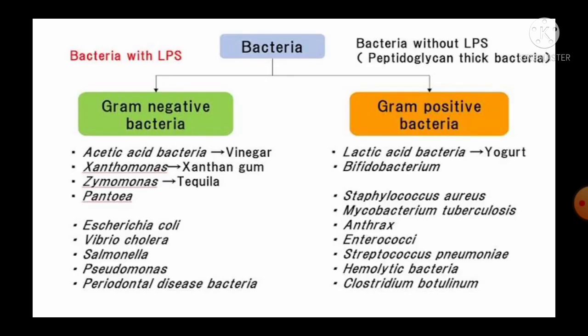And the fact given regarding this question is in the form of examples of gram-positive and gram-negative bacteria. Examples of gram-negative bacteria are acetic acid bacteria, Xanthomonas, Zymomonas, Escherichia coli, Vibrio cholerae, Salmonella species, Pseudomonas species, and many others. Whereas examples of gram-positive bacteria are lactic acid bacteria, Staphylococcus aureus, Mycobacterium tuberculosis, Anthrax, Enterococci, Streptococcus pneumoniae, Hemolytic bacteria, and Clostridium botulinum.